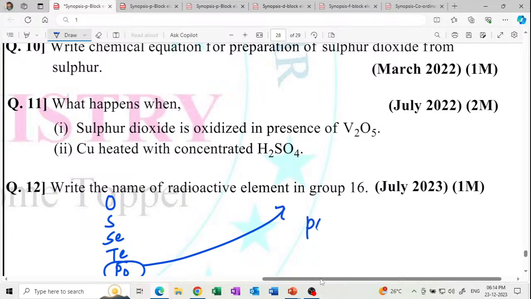So what is the name? Polonium. Okay, only write polonium, and we'll get the 1 mark. This is only polonium as the radioactive element. Get it? Write the name of the radioactive element from the group, okay, simply polonium. Next.